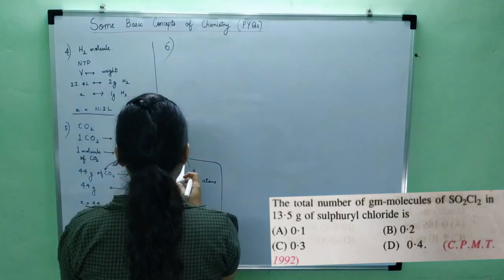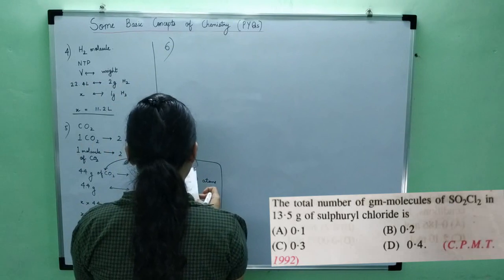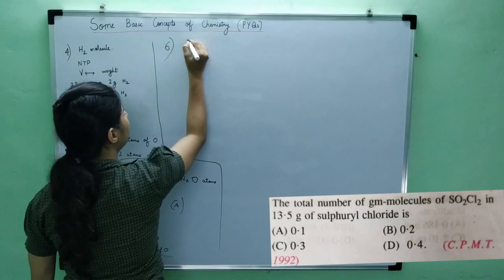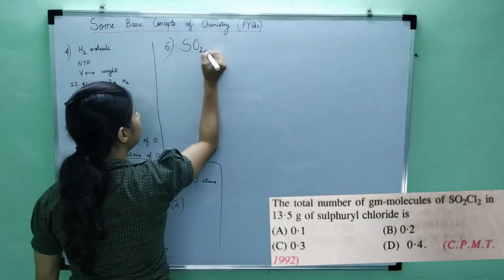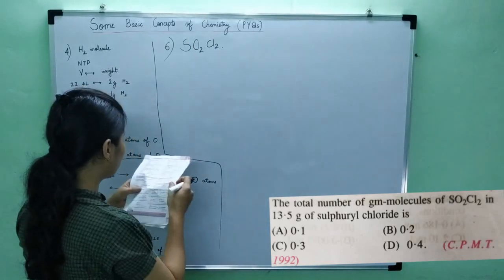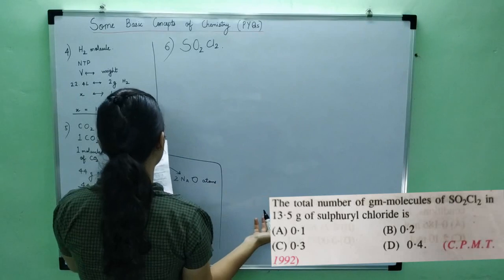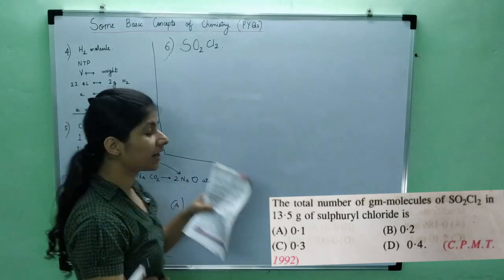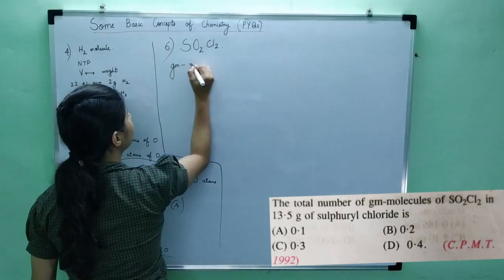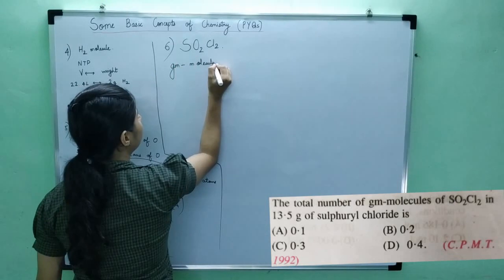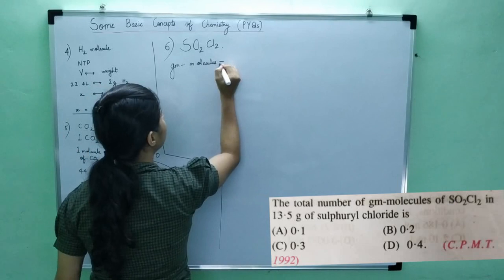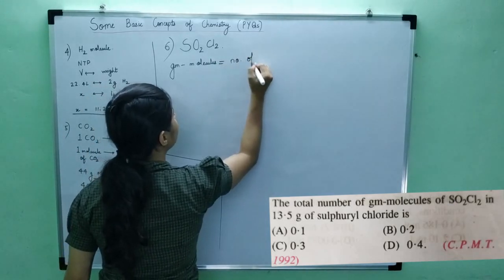So what is the next question? The total number of gram molecules of SO2Cl2 in 13.5 gram of sulfuryl chloride. Now what is sulfuryl chloride? Sulfuryl chloride is SO2Cl2. Now what is asked? For 13.5 grams of sulfuryl chloride, we have to find the number of gram molecules. Gram molecules is the number of moles. The other name for number of moles is also gram molecules. These both terms are equal.